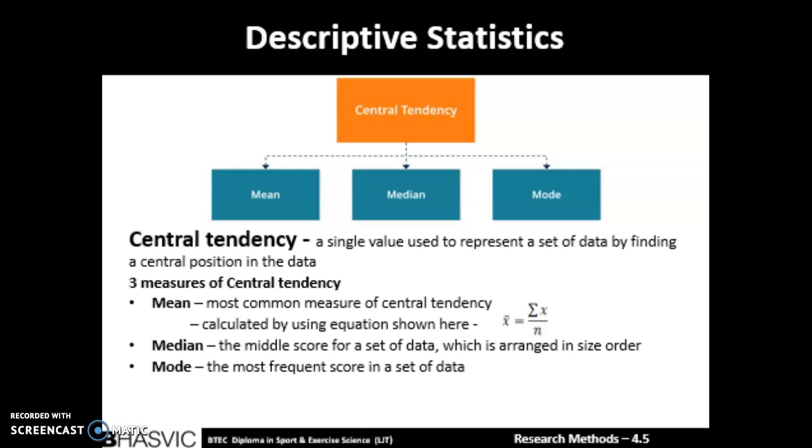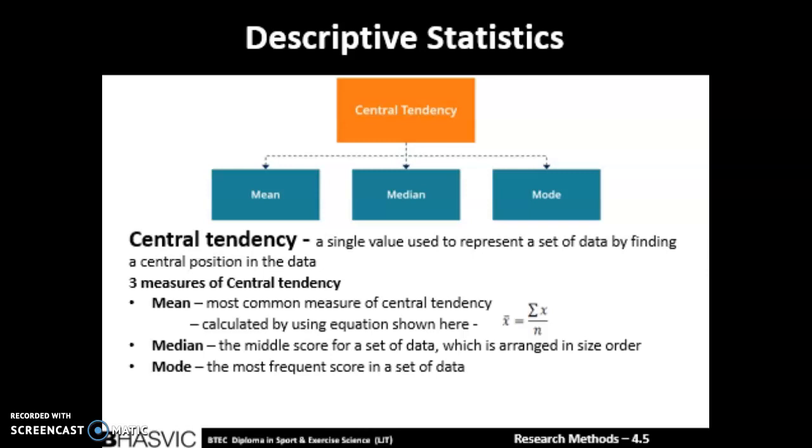This is done with the mean, which is the most common central tendency. For example, if you've done vertical jump testing, you would do 3 attempts, add them together and divide by 3 to find the mean. Median is also used, which is the middle score in a dataset when in rank order. Finally, mode is another central tendency and is the most frequent value that occurs. So for example, in the last slide the outlier was changed to 17 and then there were 3 values of 17, so therefore this would have been the mode.